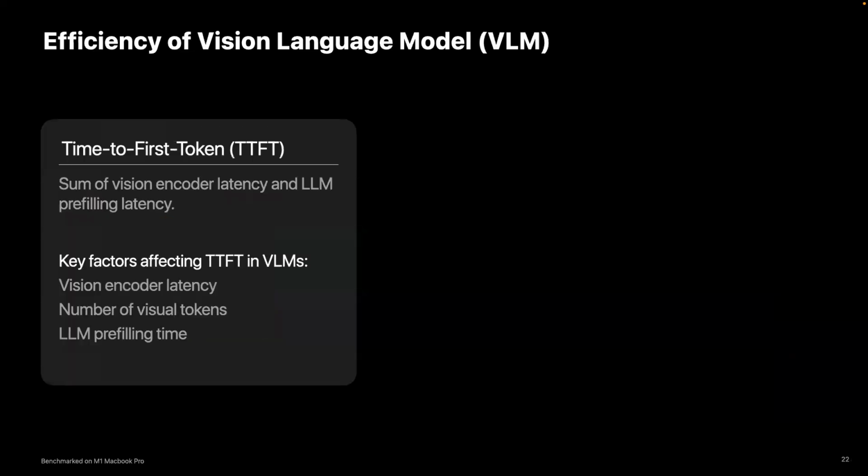The challenge is that, of course, this comes with a very significant cost. Here, we measure the cost of a VLM by the time to first token, which is the sum of the vision encoder's latency to construct the vision tokens, followed by the LLM's pre-filling latency, which is the time the LLM takes to process the vision tokens plus the text tokens.